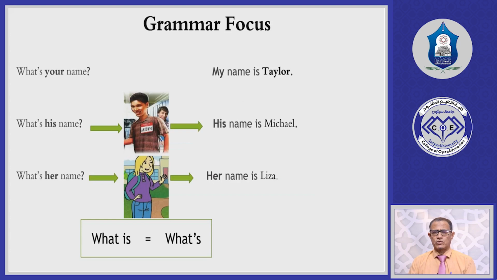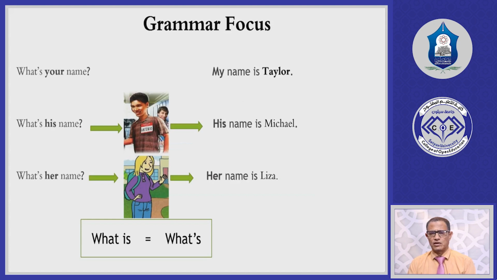For example, look at these questions. We have 3 questions: What's your name? What's his name? What's her name? Look at those in bold: your, his, her. These are called adjective pronouns because they are usually followed by a noun. We cannot use these pronouns without a noun after them.